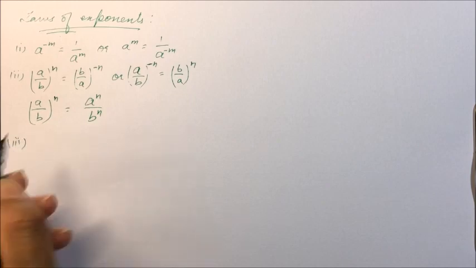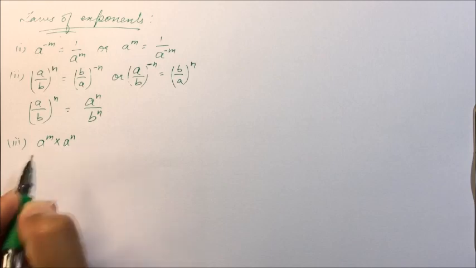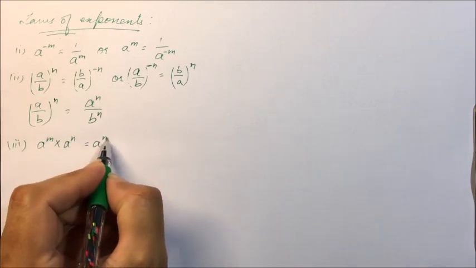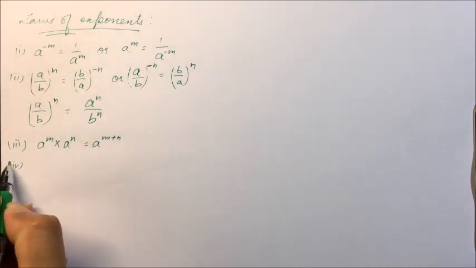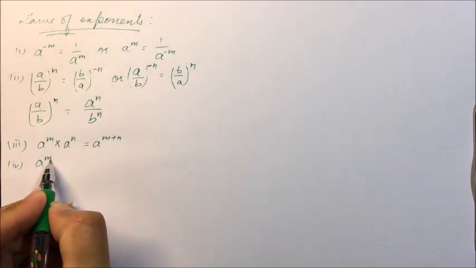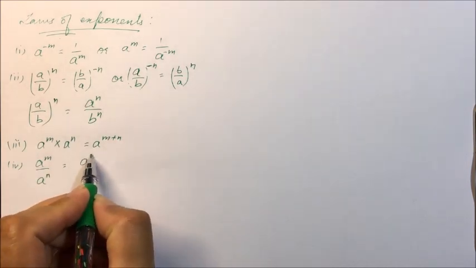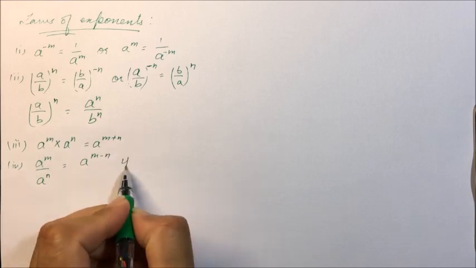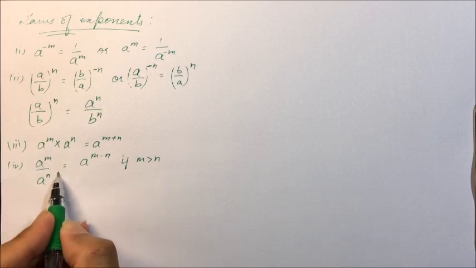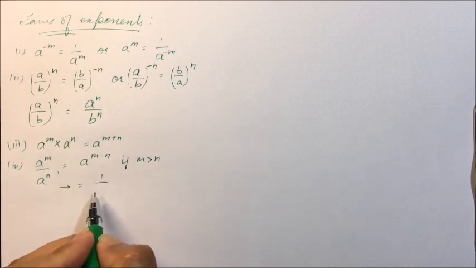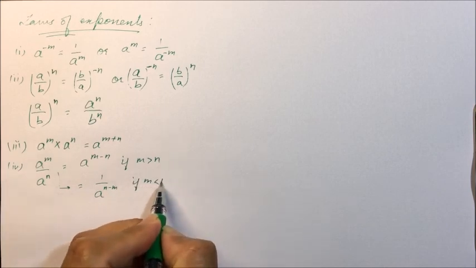Third, if a to the power m into a to the power n, base are same, it will be a raised to power m plus n. Fourth law: a raised to power m upon a raised to power n will be equal to a raised to power m minus n if m is greater than n, and equal to 1 upon a raised to power n minus m if m is less than n.